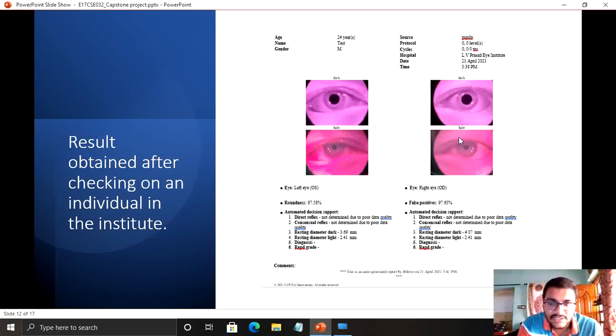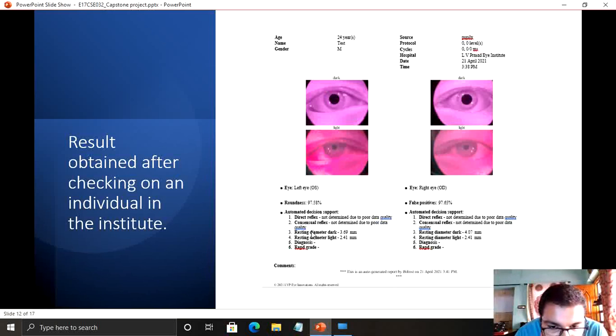They have used this device on a 24-year-old person to detect the diameter, in case the person is suffering with RAPD or not. So this is the result PDF which was given to me by them in order to present. So let's get into this.